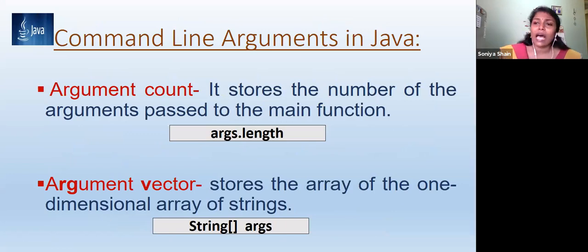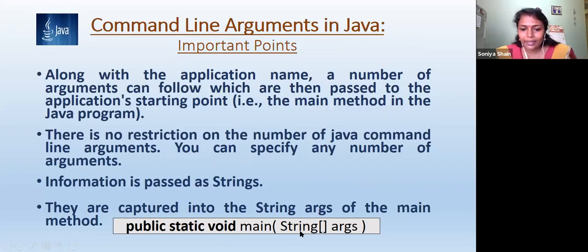So what is this argument counter? From the name itself, it is clear: how many command line arguments you are passing to the program, that is called the argument counter. And in the Java program, how can you access this argument counter? It is using args.length. Just earlier I told that here it is string array args.